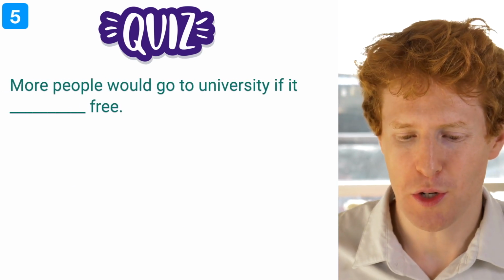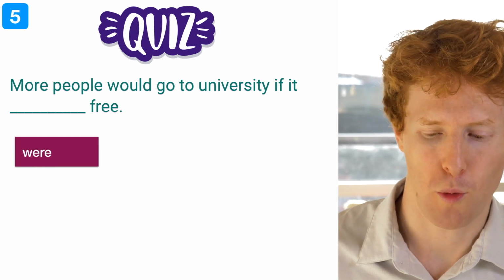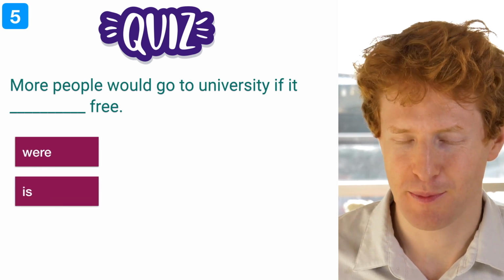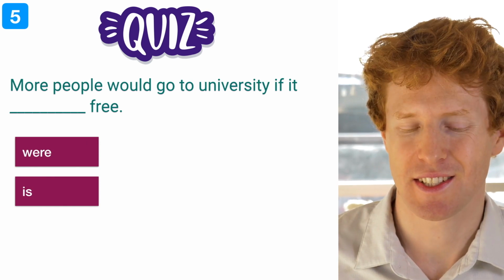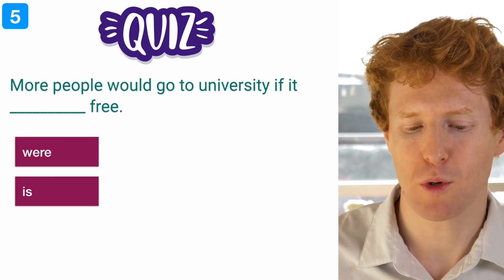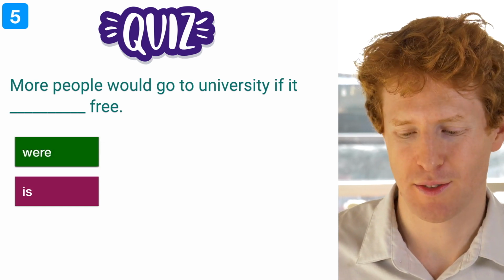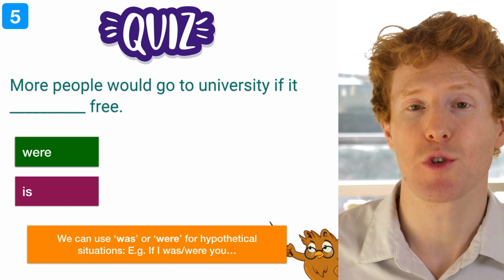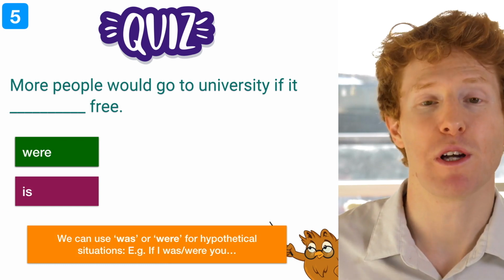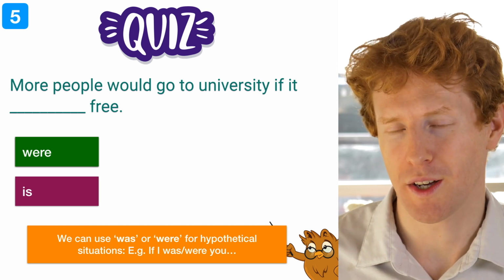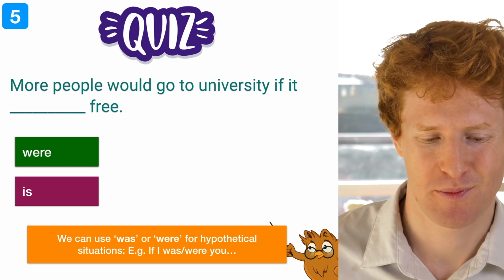Number 5. More people would go to university if it were or is free. 2 options, were or is. Okay, think carefully. Which conditional is this? Most people would go to university if it were free. So remember, we can use was or were for hypothetical situations. For example, if I was you or if I were you. Of course, I am not you, so it's hypothetical.